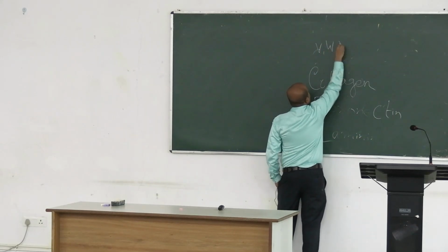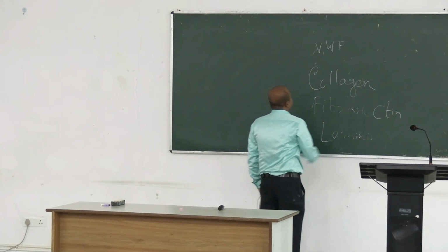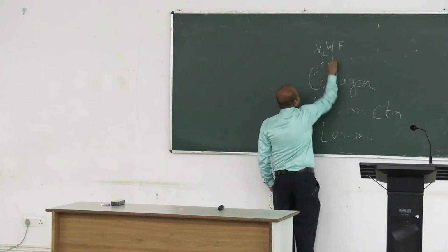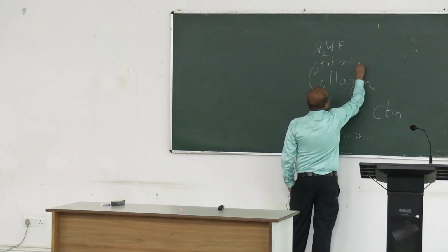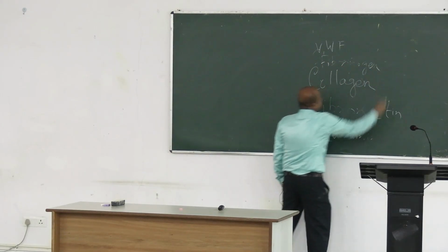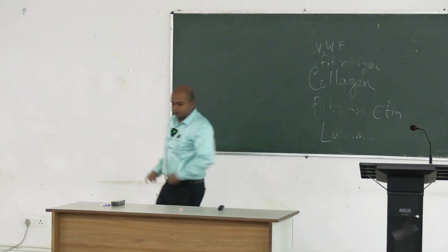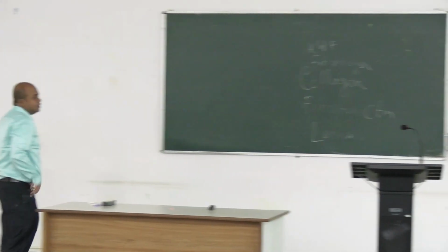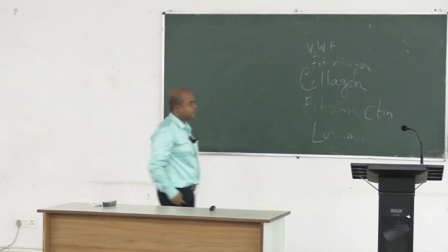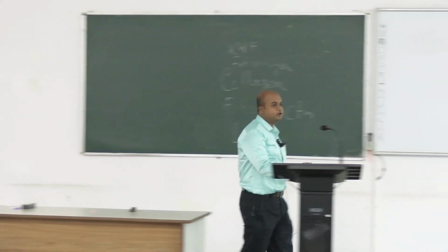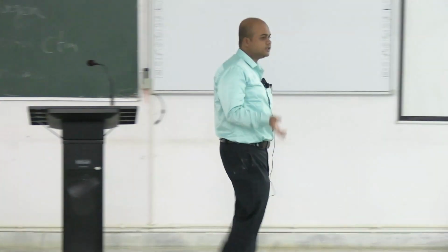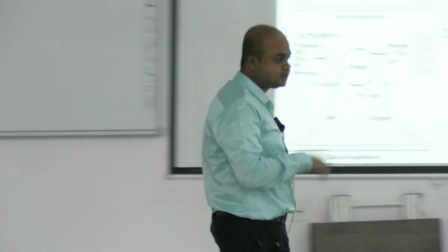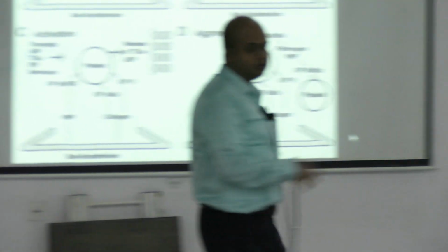So VWF and fibrinogen are the attachment of the platelet to the endothelial lining, which is also called adhesion, adhering to themselves and to the endothelial lining.